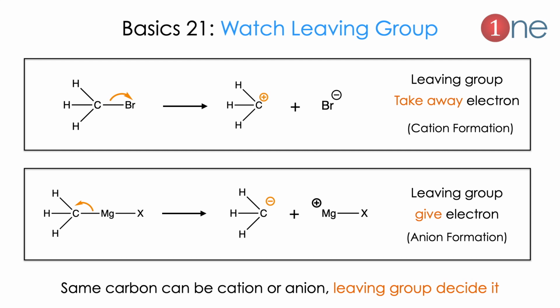Next, you should watch the leaving group. What it really means is whether the leaving group takes the electron with it or leaves the electron there. Taking the electron means it will form a cation. Leaving the electron means it forms an anion. Normally halogens leave with the electron, creating cations. Similarly, organometallic compounds leave as a cation, so the carbon is left as an anion. So the same carbon can be a cation and an anion, and the leaving group normally decides it.